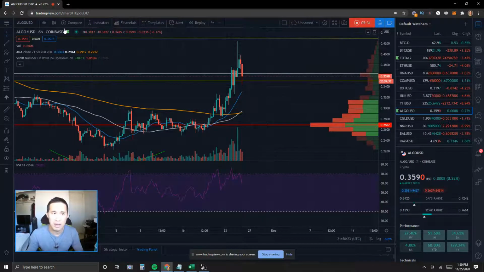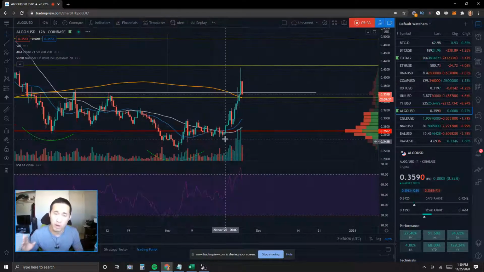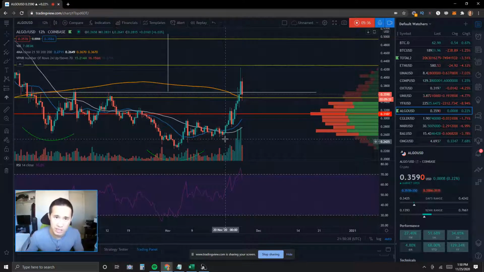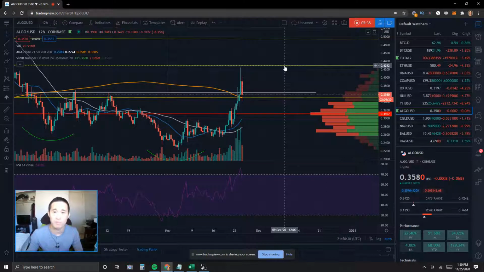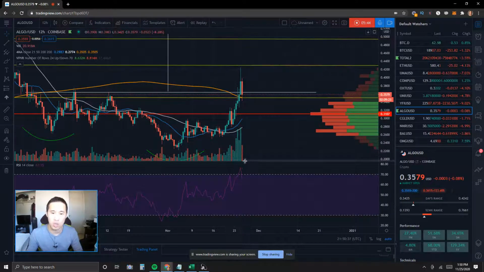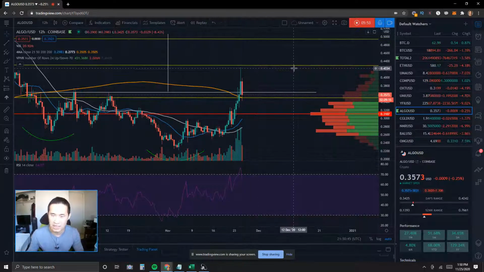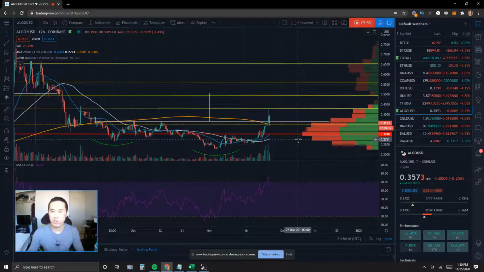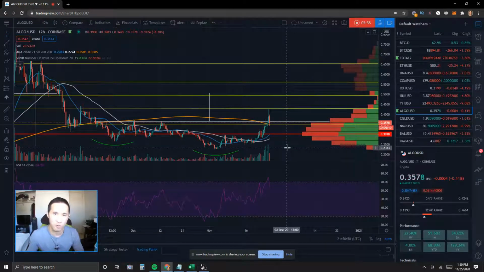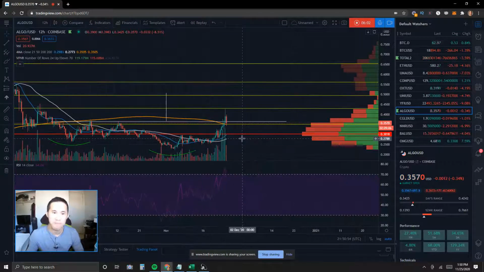Okay, so that is what I am looking for on the 12-hour time frame if it actually breaks above that 43 cent level. If that does happen, I could probably expect a pullback happening very soon after. So keeping an eye out on the RSI reading and see if we can actually get a higher RSI reading breaking the 43 cent level. Now, this concludes my very short evaluation of what's happening in the Algorand USD market today.